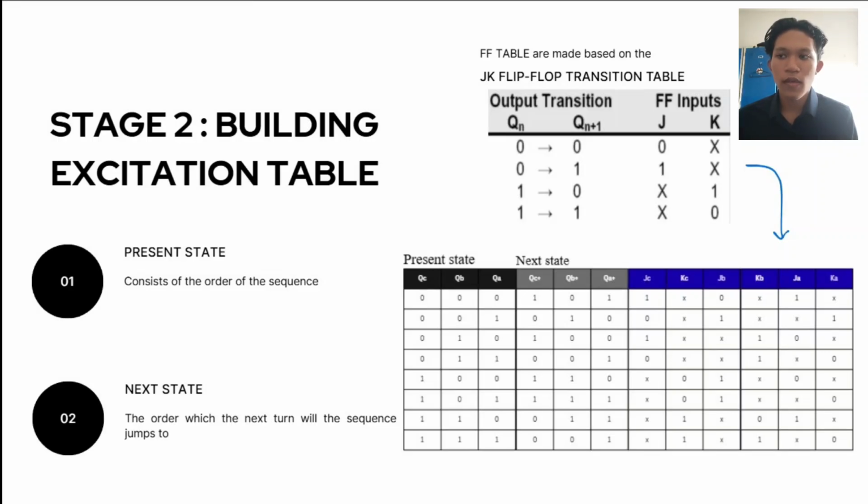which is the X. We mapped out every single present state from our sequence and paired it with its required next state. By applying the JK transition rules to our 3 flip-flops, which we labeled QC, QB, and QA, we successfully filled out the exact binary inputs required for every step of the sequence.